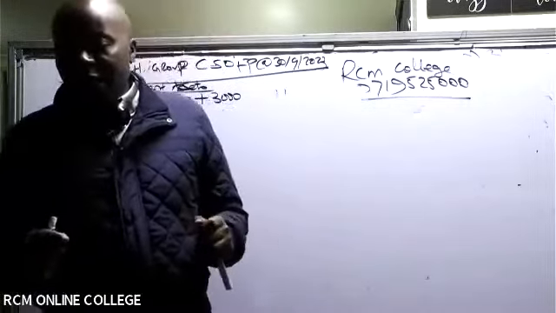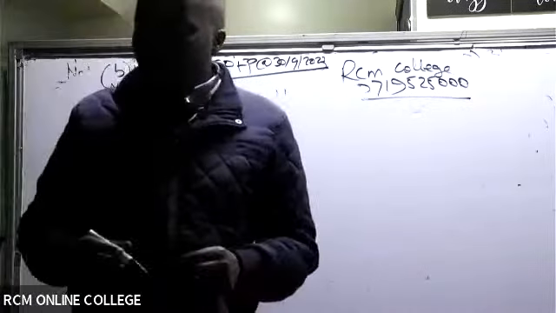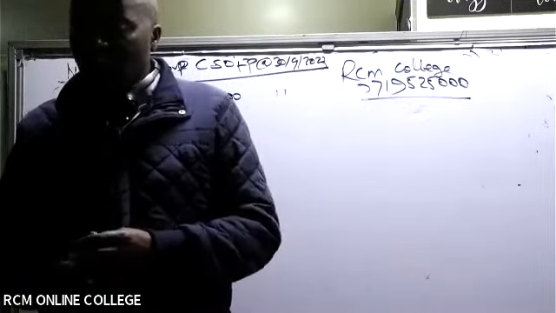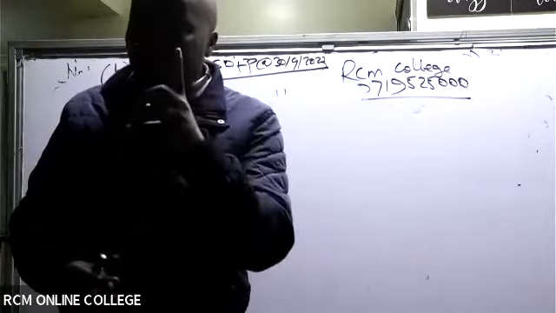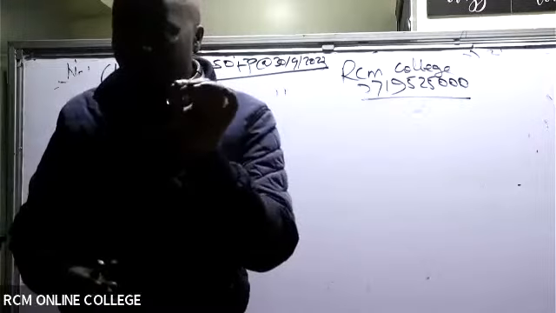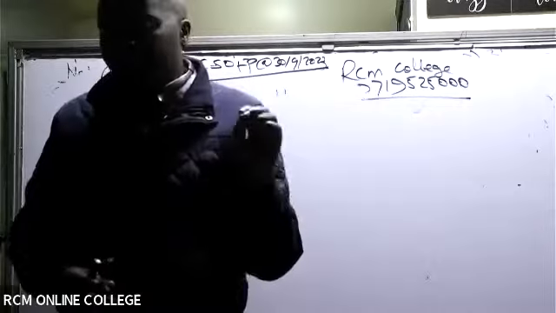Very fast. And if you look at note number 5, what have they told us? The following foreign exchange rates are given. So we have 1st October 2022, which is our acquisition date. That's when we acquired the subsidiary. So that is the acquisition rate, or at times they call it the historical rate.